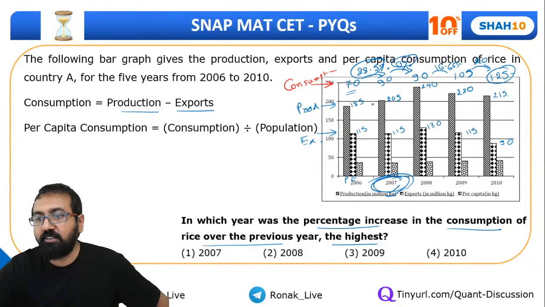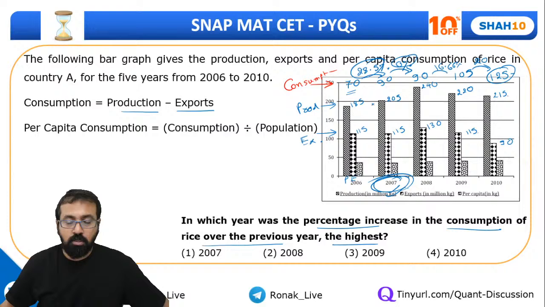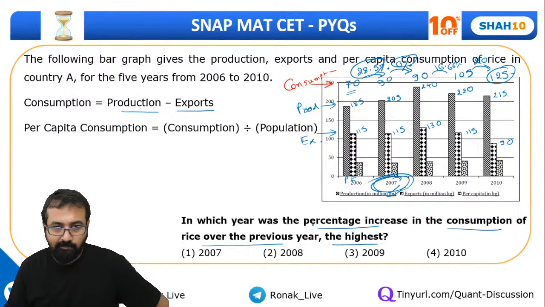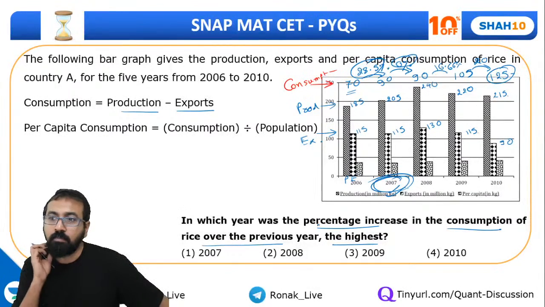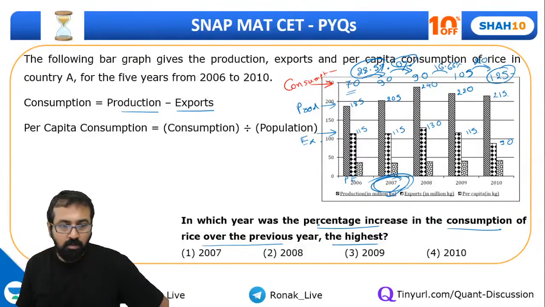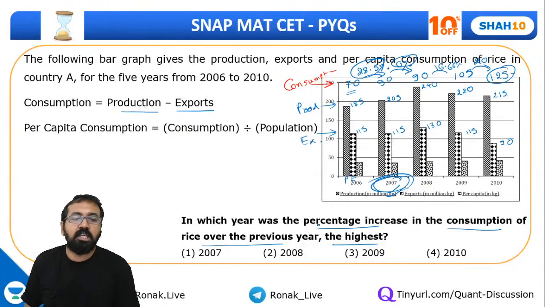Let me just quickly verify the answer. So, in which year was the percentage increase in the consumption of rice over previous year the highest?